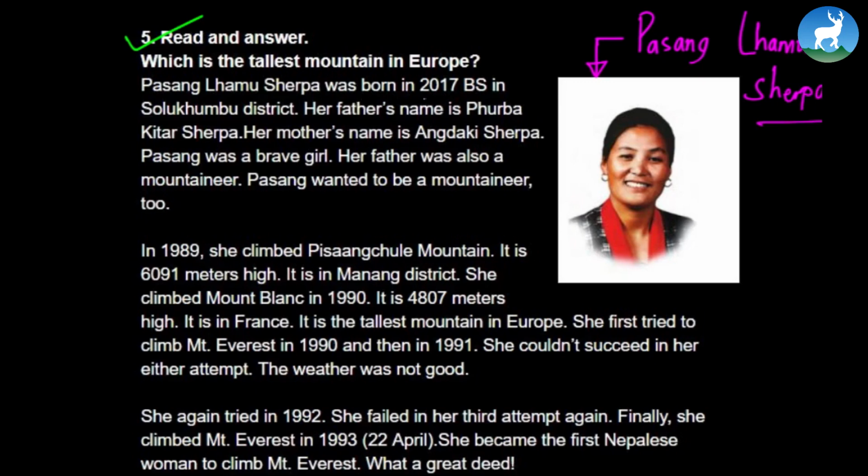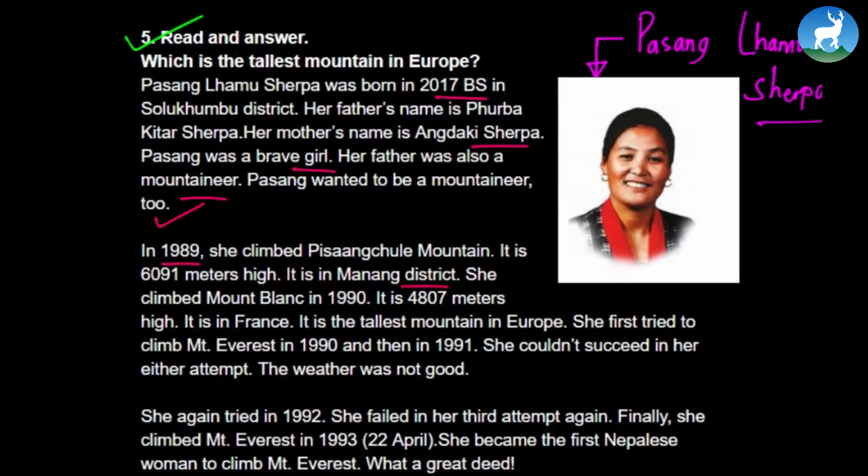Pasang Lamu Sherpa was born in 2017 BS in Solukhumbu district. Her father's name is Furba Kitar Sherpa. Her mother's name is Angdaki Sherpa. Pasang was a brave girl. Her father was also a mountaineer. Pasang wanted to be a mountaineer too. In 1989, she climbed Pisang Chule Mountain. It is 6,091 meters high. It is in Manang district.